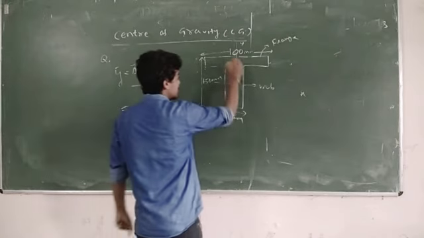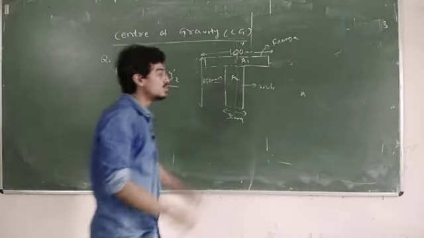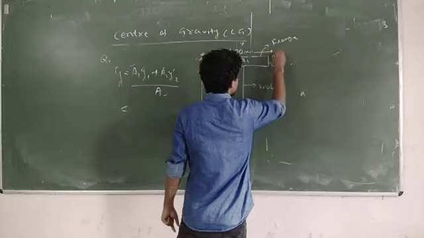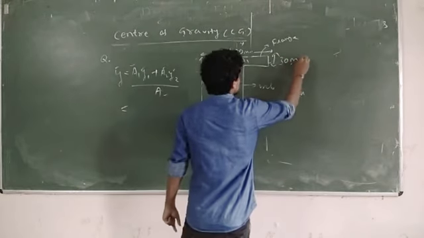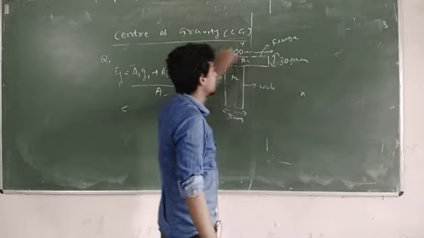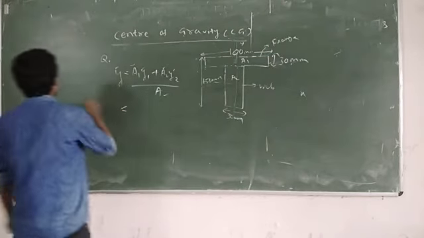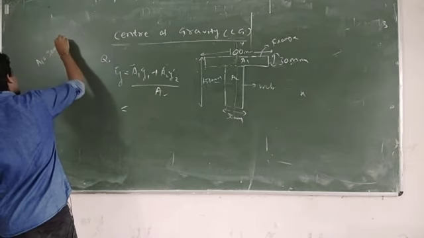This will be one section, suppose A1. This will be another section, suppose A2. A1 can be calculated because this 30 is given. So this area is 100 into 30, that is 3000. So A1 will be 3000 mm square.